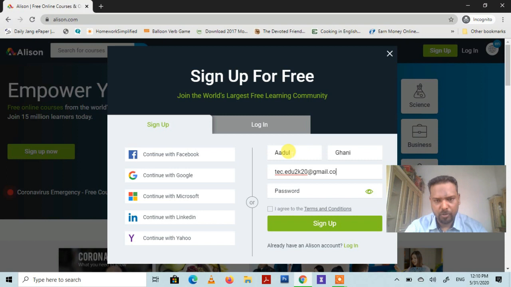So this will help you out to create a Gmail account. Tech.education, and then write down here your password. Select any of the password you feel comfortable, and then sign up.